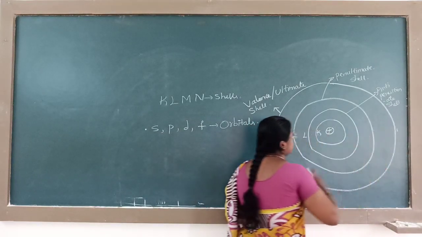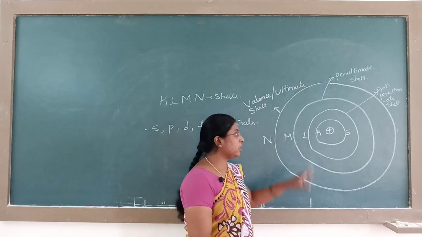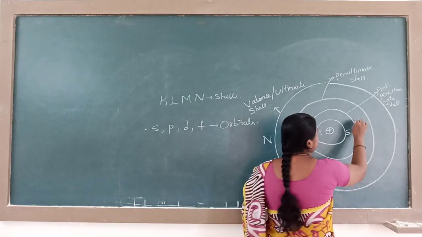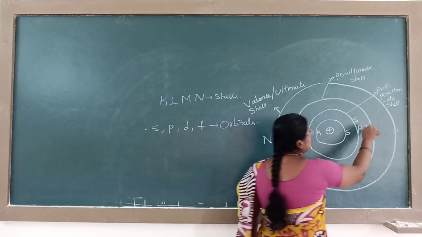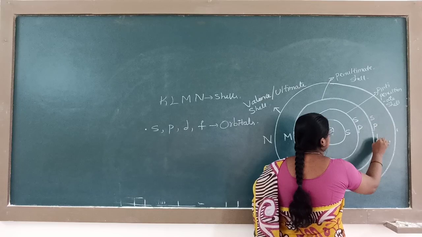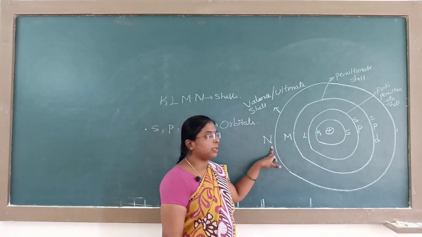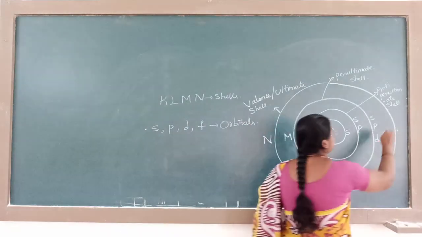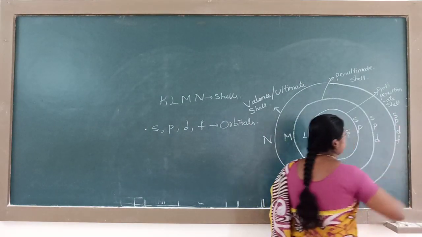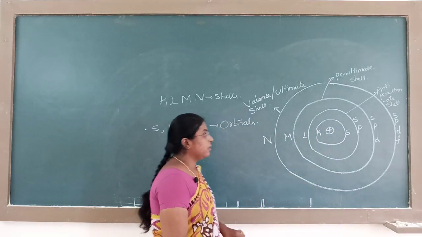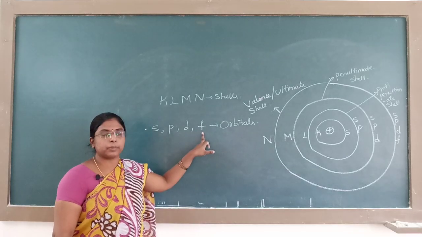K shell contains only S orbitals. L shell contains 2 orbitals, S and P. M shell, the third shell, contains S, P, D. And the fourth shell contains S, P, D and F orbitals.